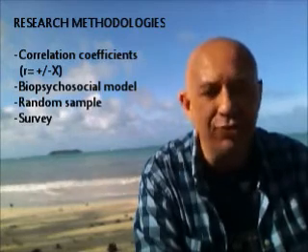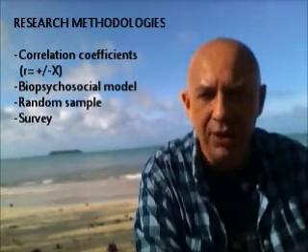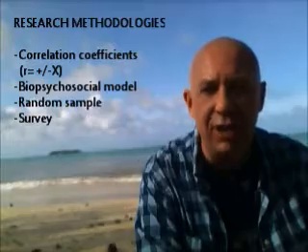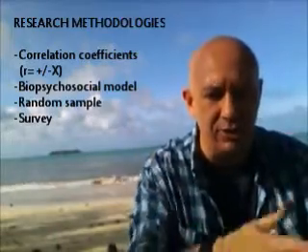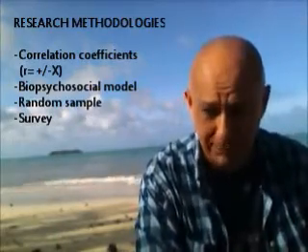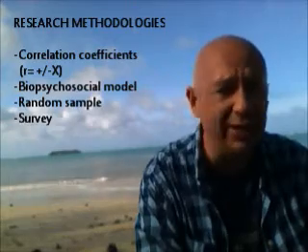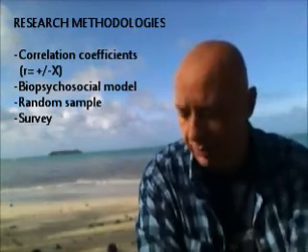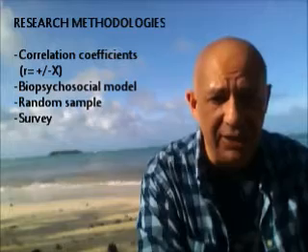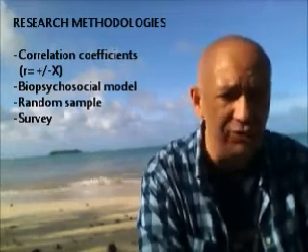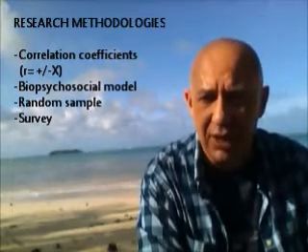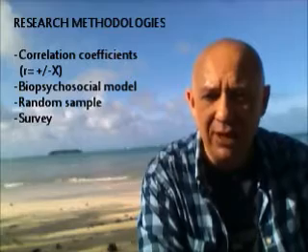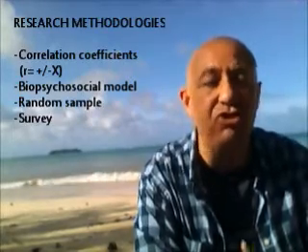Our good buddy, the biopsychosocial model, of course, comes into play. So please be able to recognize examples of the biological, the psychological, and the social elements. All right. You also need to be able to recognize a random sample. So remember, a random sample is the idea that everybody in the population has a potential chance of being included, okay? And then you need to go back and develop a definition of a survey.